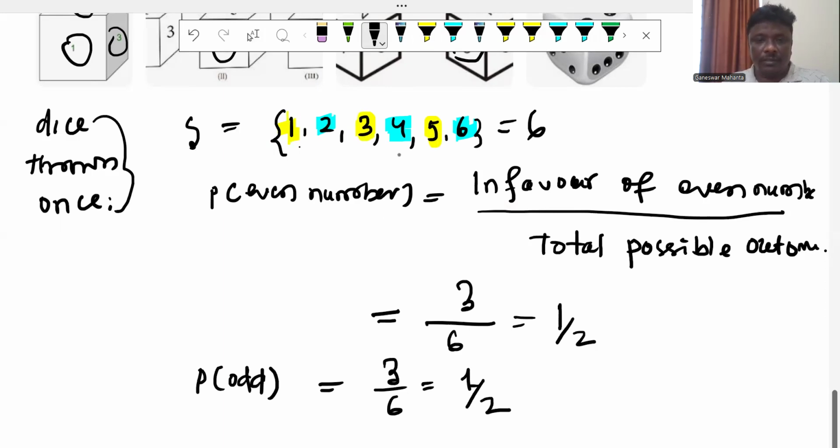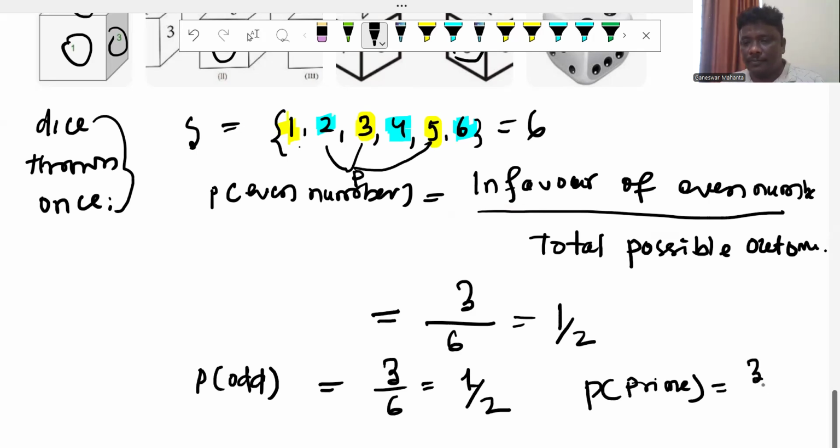Then what is the probability of a prime number? What are the prime numbers here? 2 is a prime number, 3 is a prime number, and 5 is a prime number. So that is 3 out of 6, that is 1 by 2. Okay, like this we can find the probability values of a dice when thrown once.